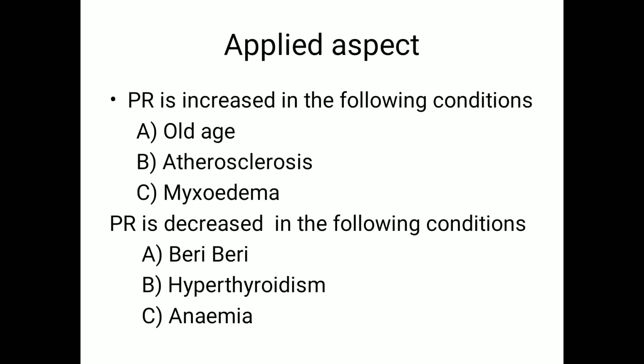One thing you need to know is blood pressure. Blood pressure is the lateral pressure exerted by the moving column of blood on the arterial walls. Blood pressure is equal to cardiac output times total peripheral resistance. Any change in cardiac output will reflect in systolic blood pressure. Any change in total peripheral resistance will affect the diastolic blood pressure. If total peripheral resistance increases, your diastolic blood pressure will increase.